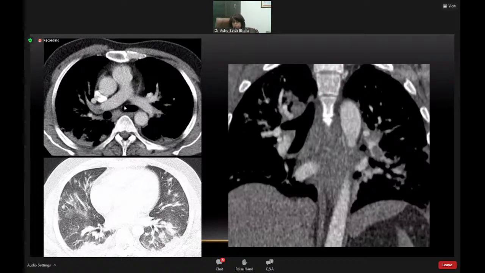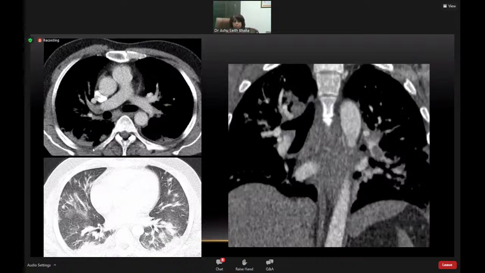Clinically suspected pulmonary embolism needs to go in for a CT pulmonary angiography. Unlike all previous situations where we were doing non-contrast CT, HRCT is a non-contrast CT, so no intravenous contrast is given. But if clinically there's any suspicion of pulmonary embolism, we need to do a CTPA.